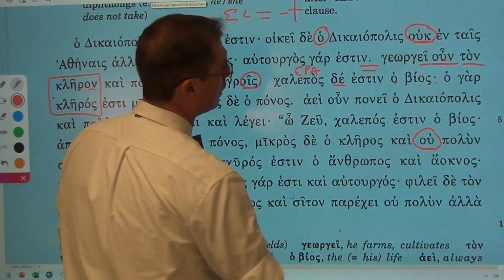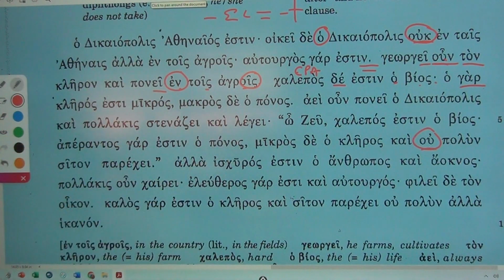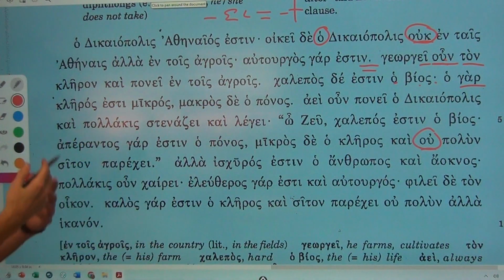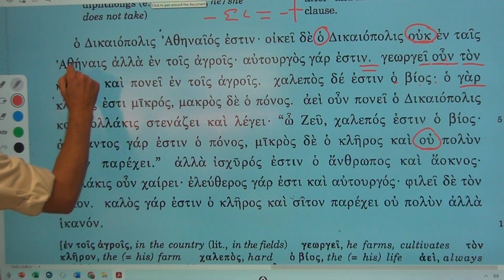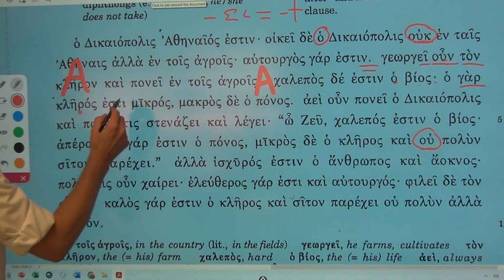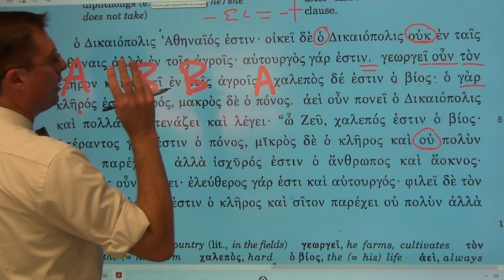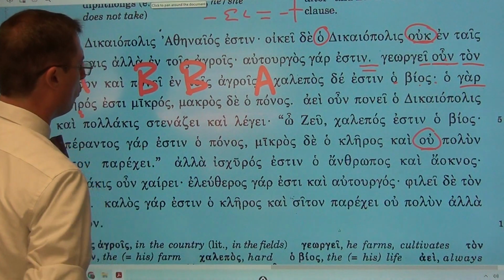Raised dot is a semicolon. For, we see that word yet again, ho kleros. The farm, his farm, is small, but the work big. And you can imply that word is again. What we have here is a literary device that we have seen before, in which a is the noun, and so ho kleros and ho ponos, and then the adjectives that are modifying it, to be and be. And so again, chiasmus, A-B-B-A, that shows then that contrast of obviously the work and the farm being both small for the farm and big for the work, as it were.